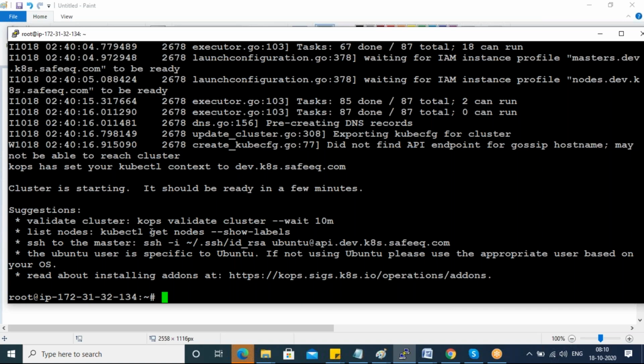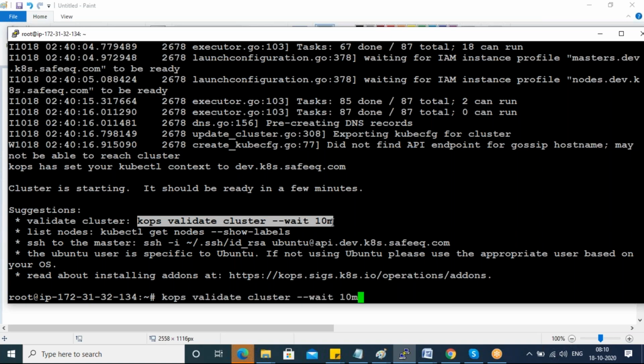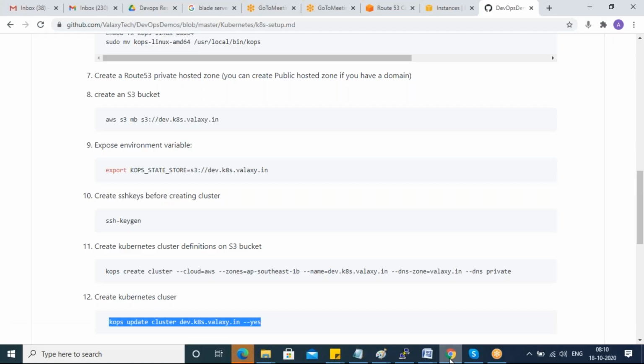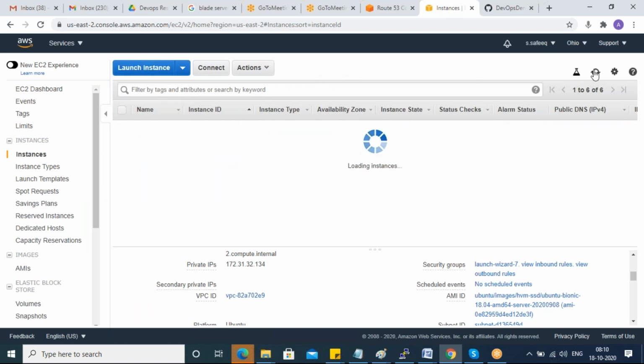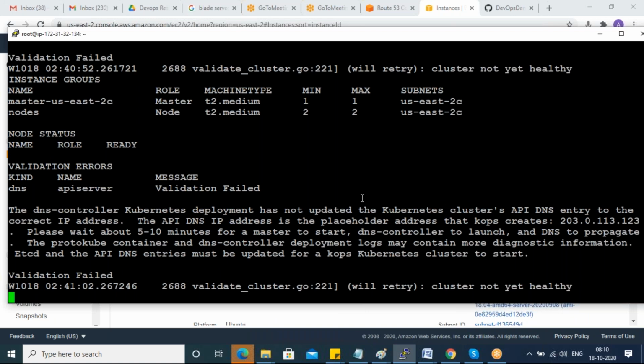Okay, so here, so see, it will show you. So even if you run this command also, okay, that's fine. Let's copy. So still it's creating. So let me show you AWS account. So 3 more servers should come here, right, for some time. So it will take 10 minutes.